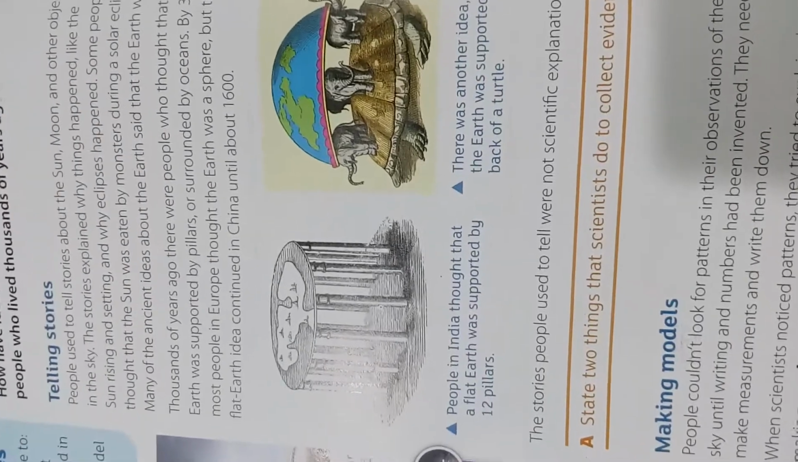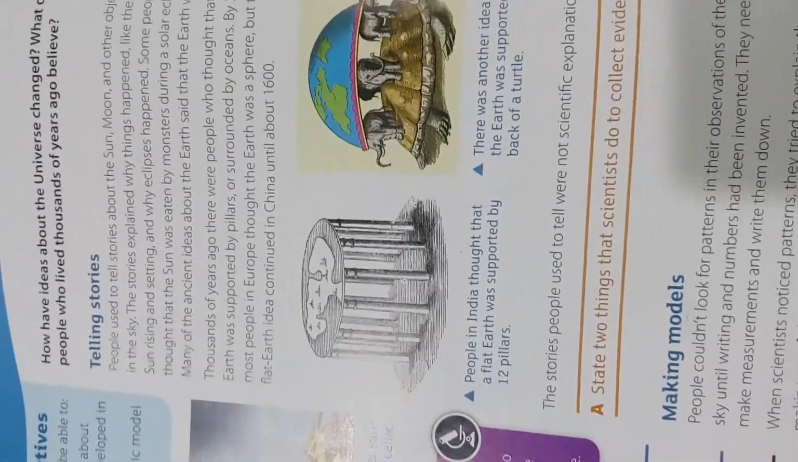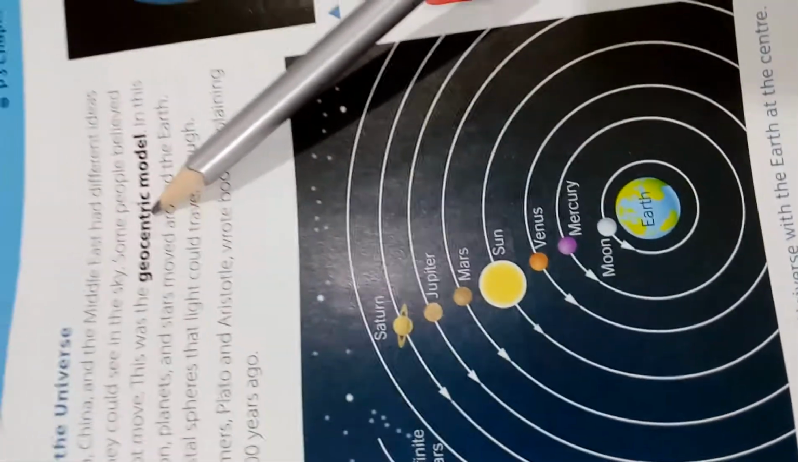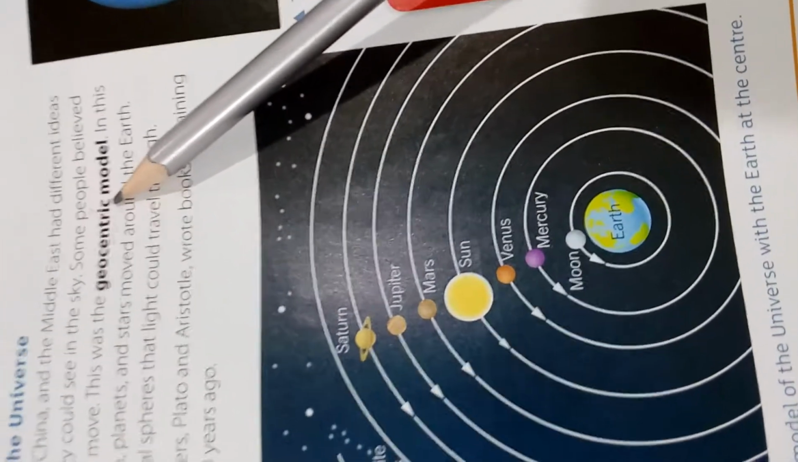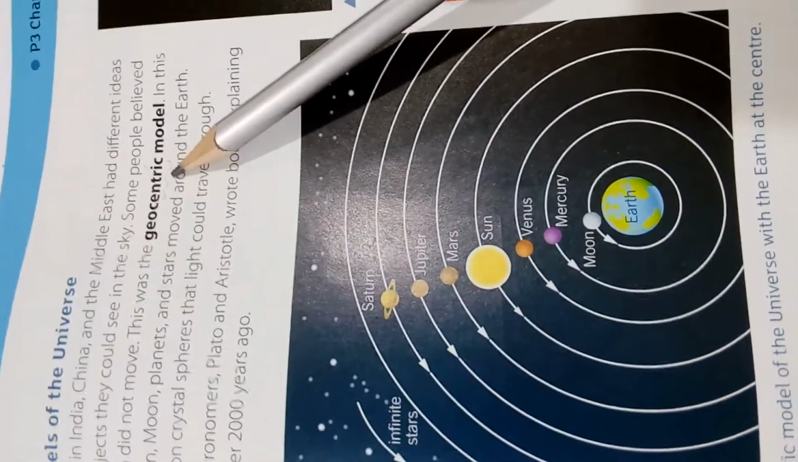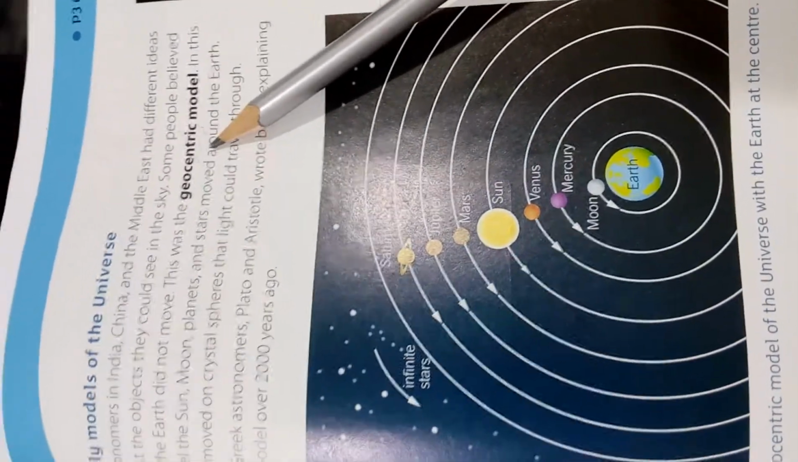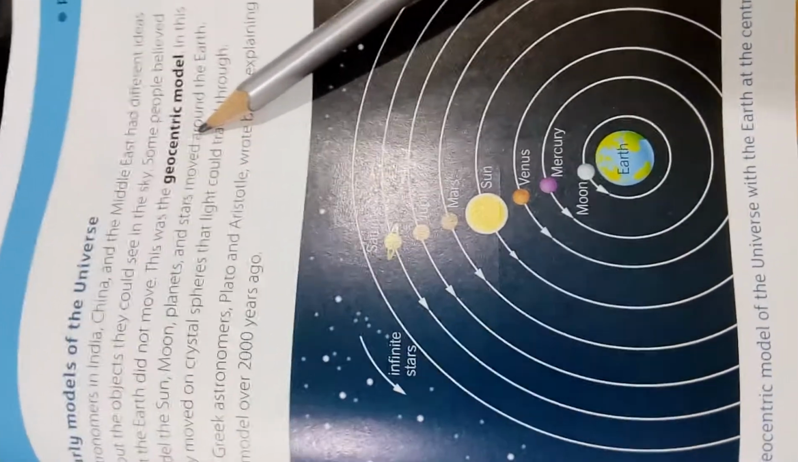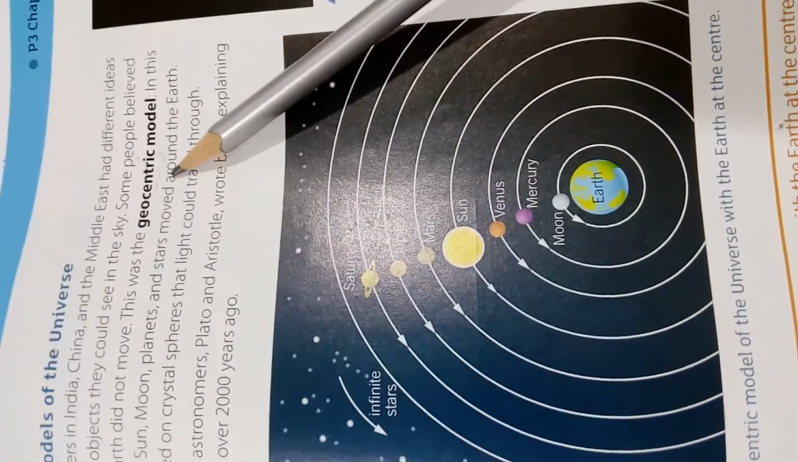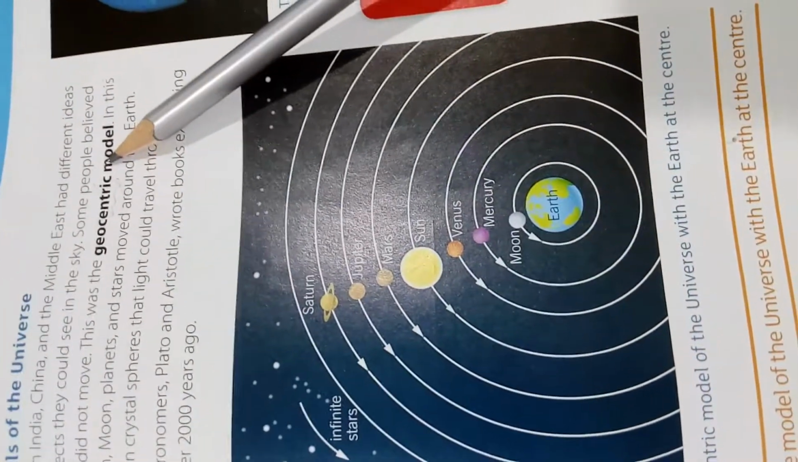Now, what about the geocentric model? Because you shall come across it. What do we understand by geocentric model? The meaning of geocentric model is simply that it is a model of the solar system with the earth at the middle. It is the model of the solar system with the earth at the middle, and that is it.